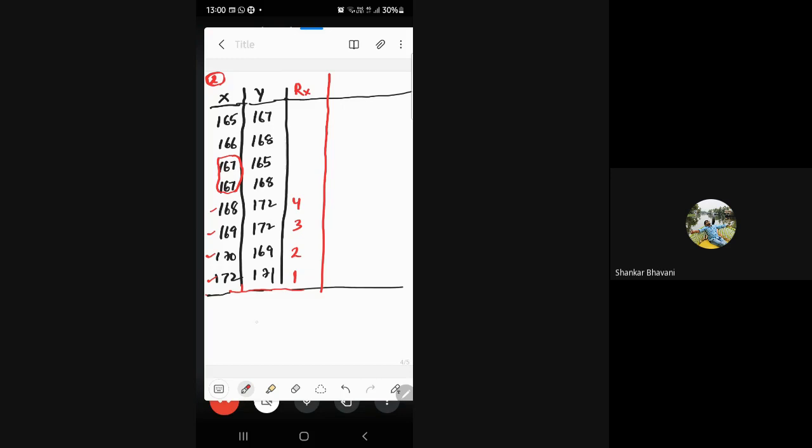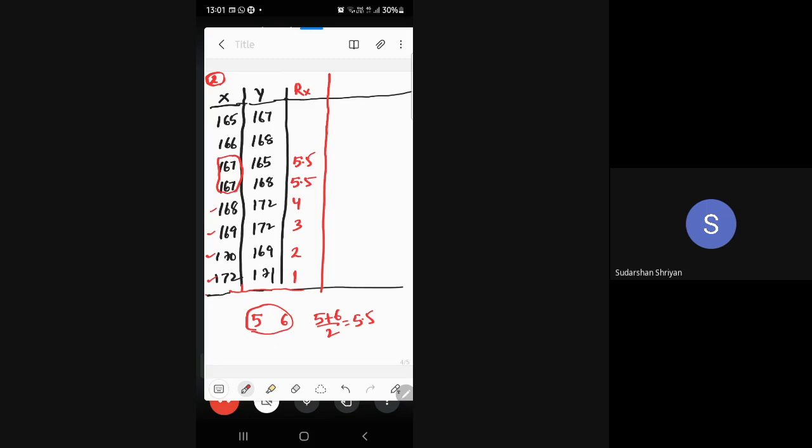That means we need to take the next 2 ranks. What are the next 2 ranks after 4? That is 5 and 6. Now we have to take the average of 5 and 6. Average is nothing but 5 plus 6 by 2, that means 11 by 2, which is 5.5. That means for this 167 we need to give 5.5, and for the other 167 we need to give 5.5.